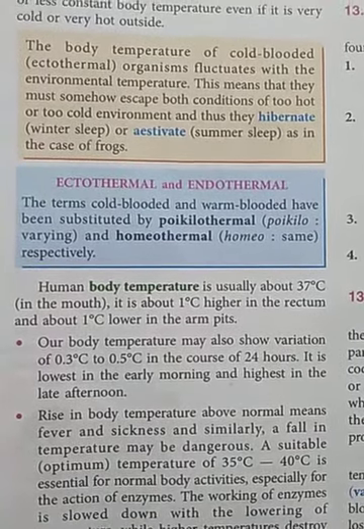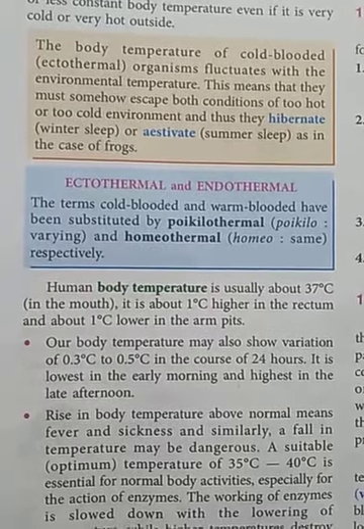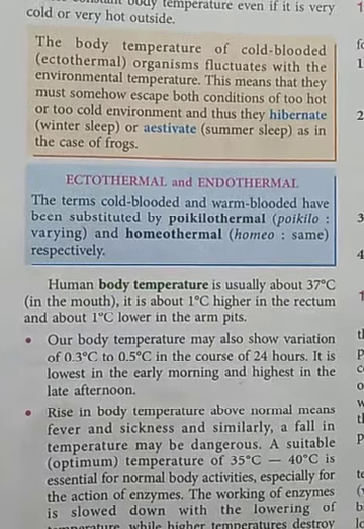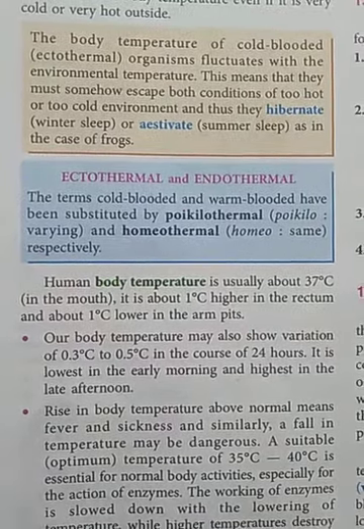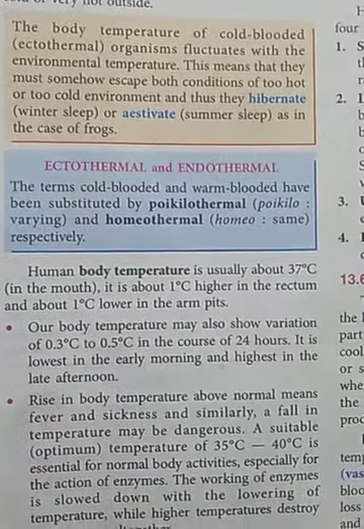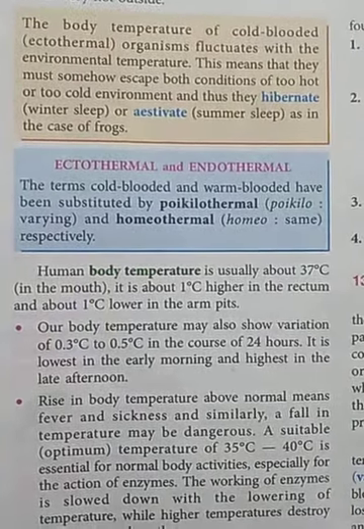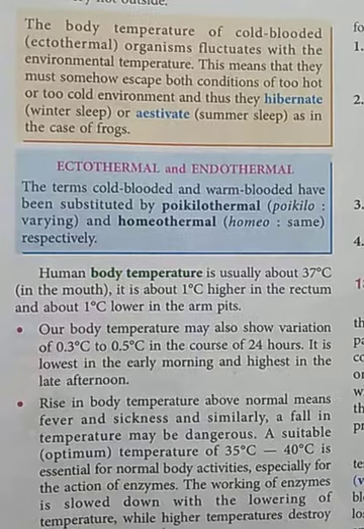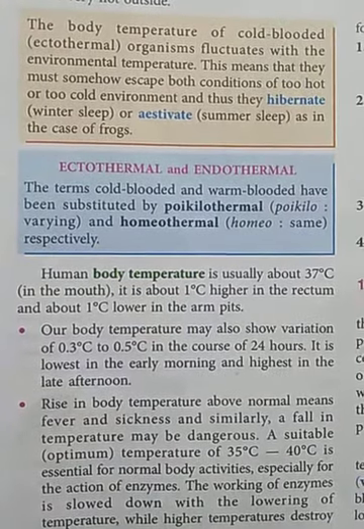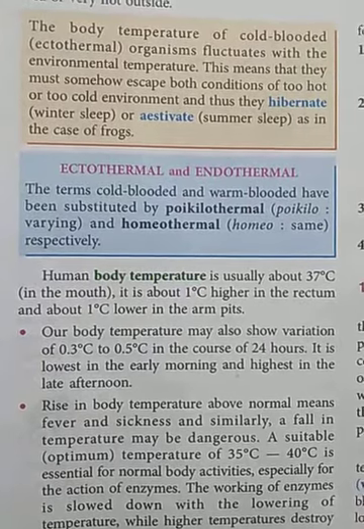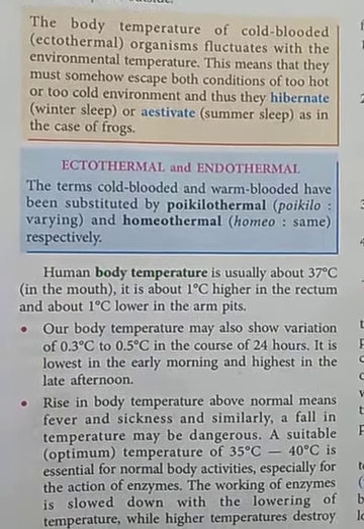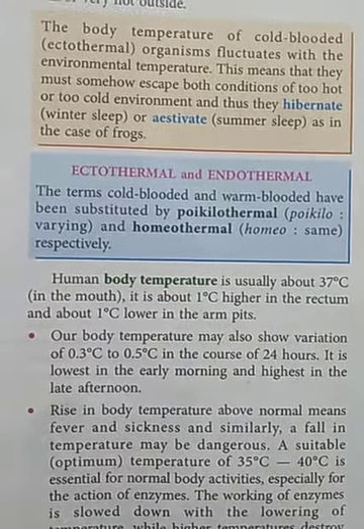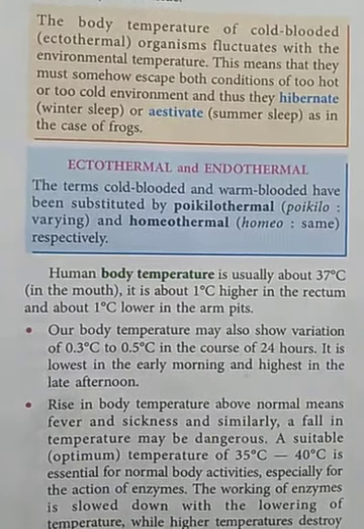This I have already told you, that human body temperature is usually about 37 degrees Celsius, or 98.6 degrees Fahrenheit. And this temperature is 37 degrees Celsius when we keep the thermometer in our mouth. But when it is kept in the rectum, then this temperature is about 1 degree Celsius higher than the normal body temperature. And when the thermometer is kept in our armpits, then the temperature is about 1 degree Celsius lower than the normal body temperature.